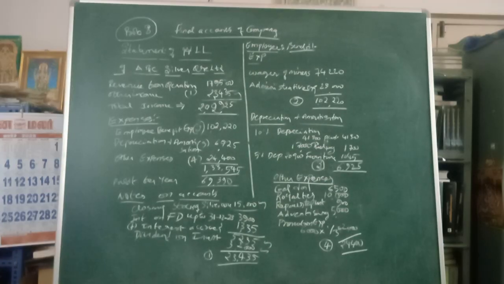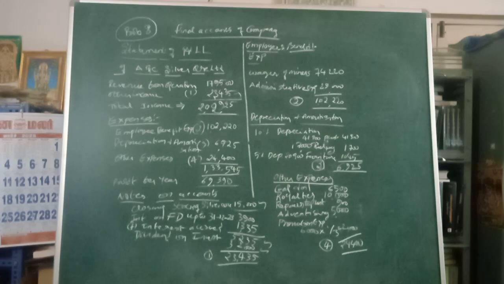Then the third item of depreciation on a fixed asset given in the question is furniture and buildings, which comes to 20,900. On that, 5% depreciation should be provided as per the condition given in the question. These depreciation rates are specified in the question. Accordingly, we are taking 1,045. The total amount of depreciation, 6,925, is taken in expenses, schedule number 3.